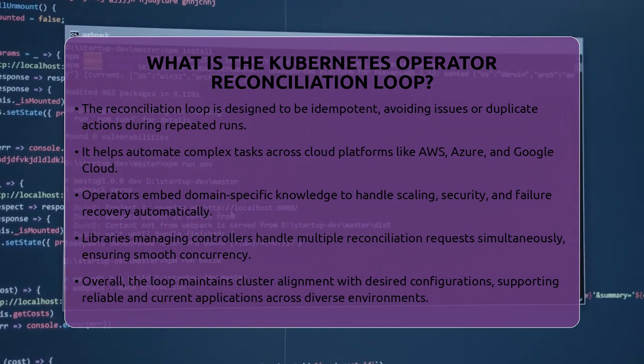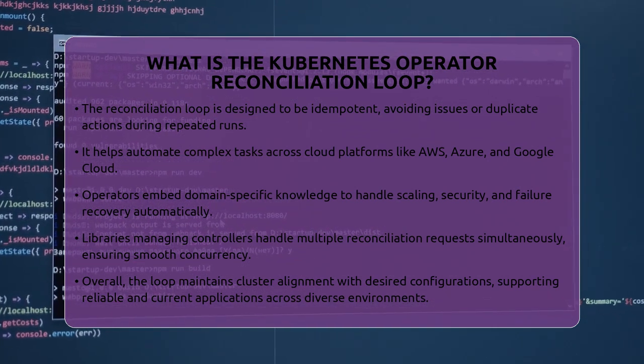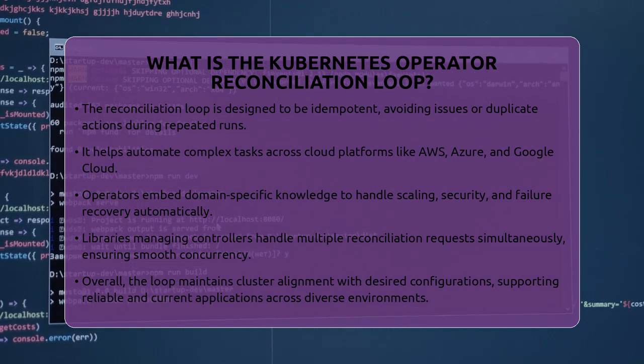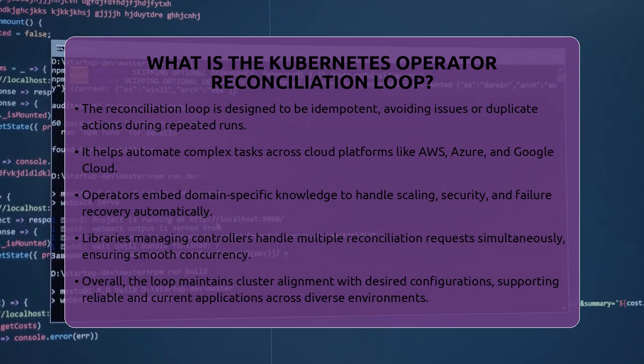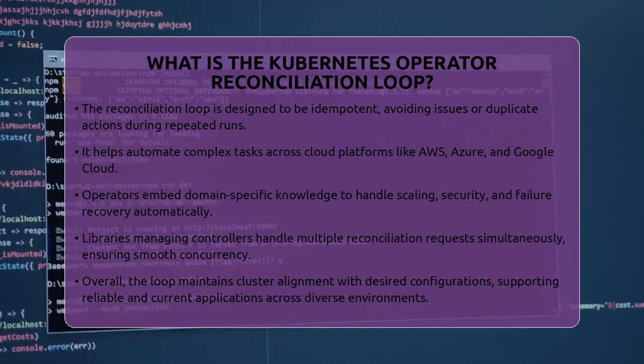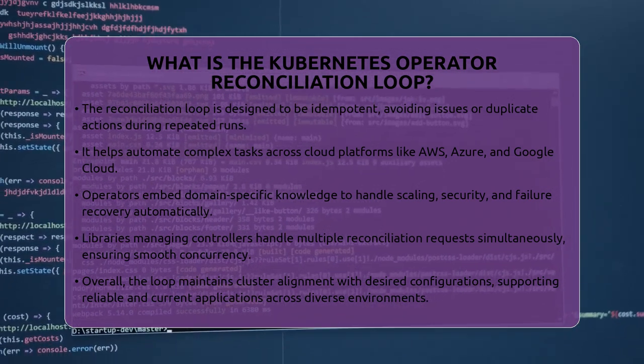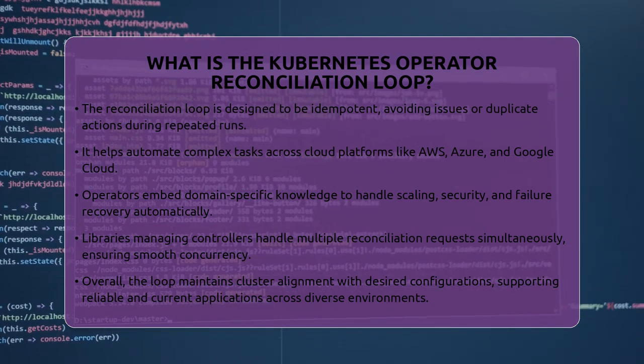Overall, the reconciliation loop is what keeps your Kubernetes cluster aligned with your goals. It continuously drives the system toward the desired configuration, making sure your applications stay reliable and up to date across all your cloud and on-premises environments.